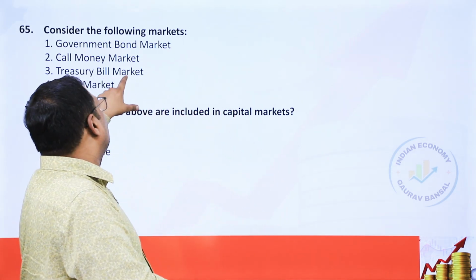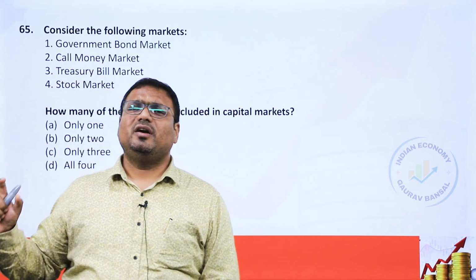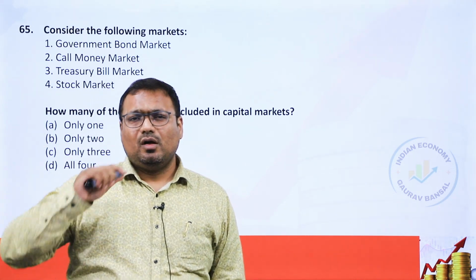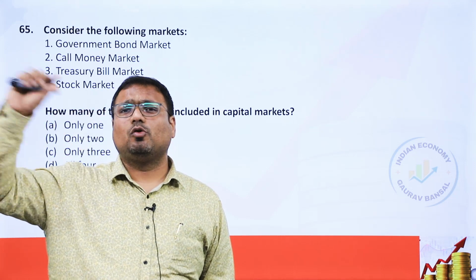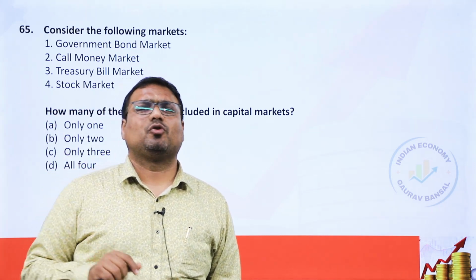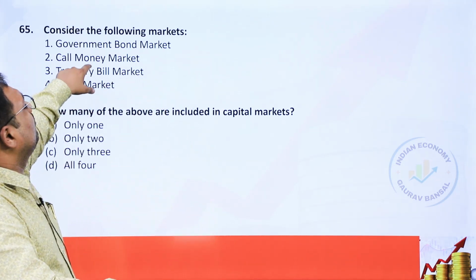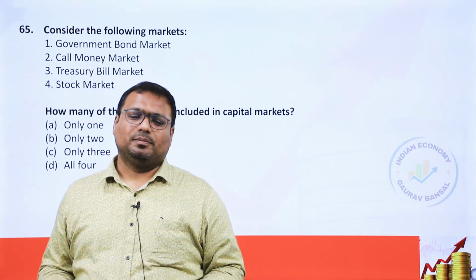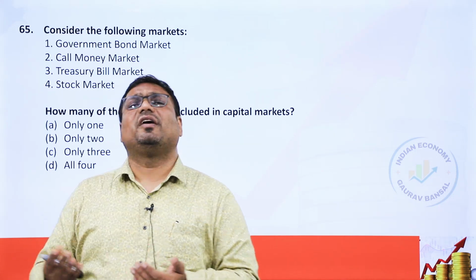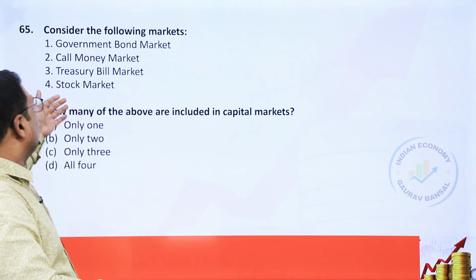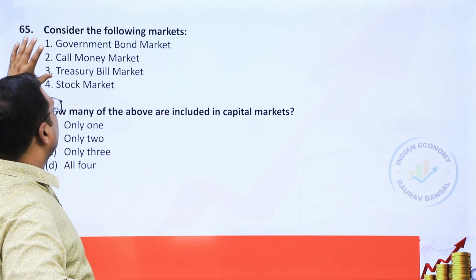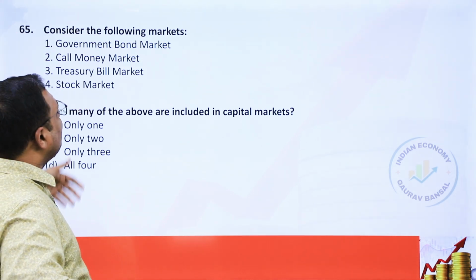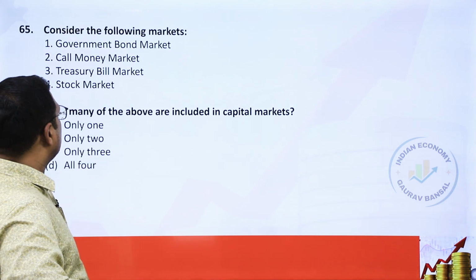It is money market. Treasury bills, 14 day, 91 day, 182 day and 364 day. So even the longest treasury bill is less than 1 year maturity. Hence treasury bills are money market. Stock market has virtually no expiry, no maturity date, infinite maturity. So stock market is also capital market. 1 and 4 will be the answer, but in this case, since we're just asking how many are there, it will be only 2, B.